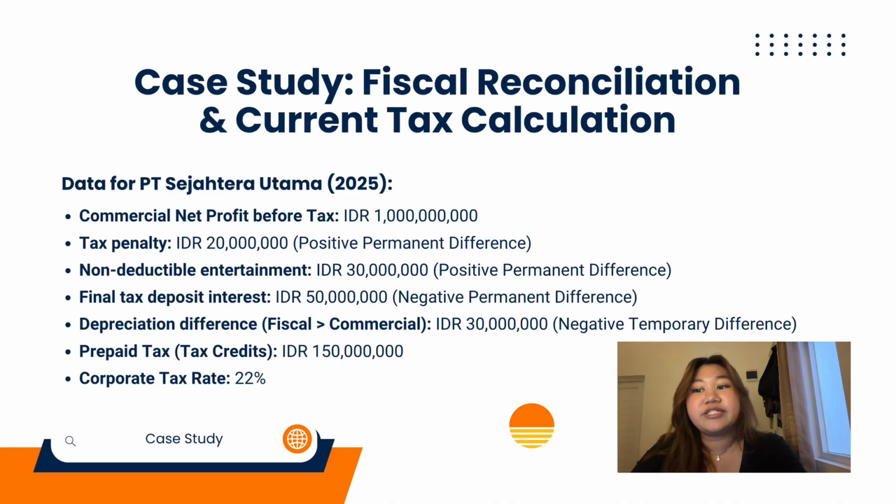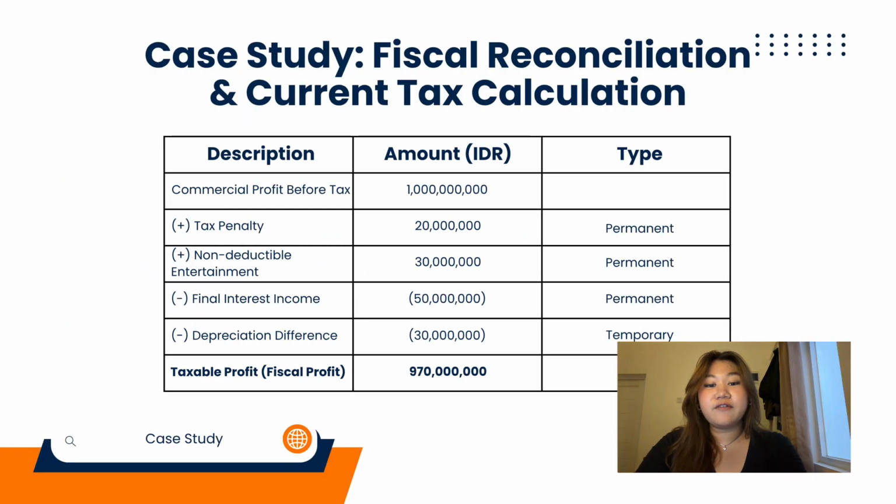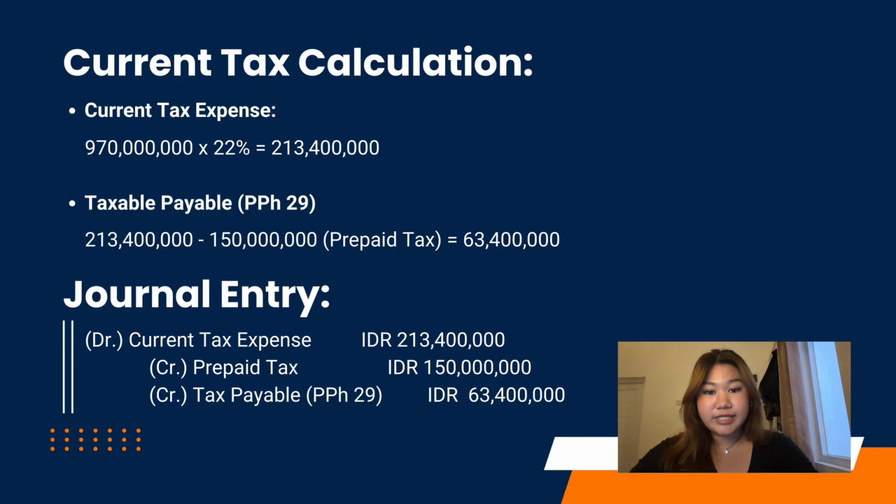Next, we have a depreciation difference of 30 million rupiah, where our fiscal depreciation is higher than our commercial depreciation. This is a negative temporary difference. Throughout the year, we have already prepaid tax or accumulated tax credits worth 150 million rupiah. Finally, the applicable corporate tax rate is 22%. Here is the table for PT Sejahtera Utama, and the taxable profit is 917 million rupiah. Then I'm going to explain the current tax calculations.